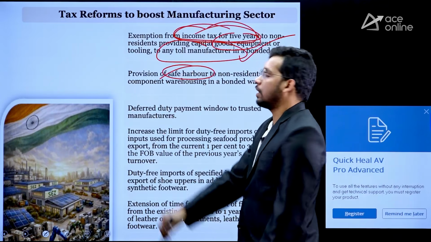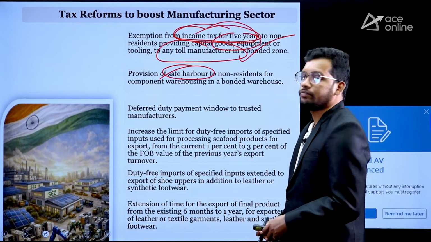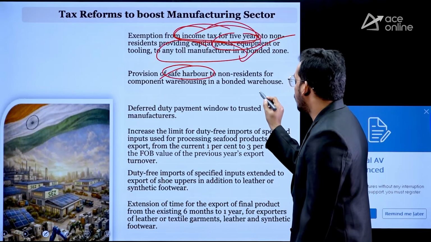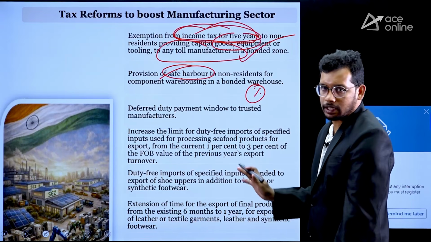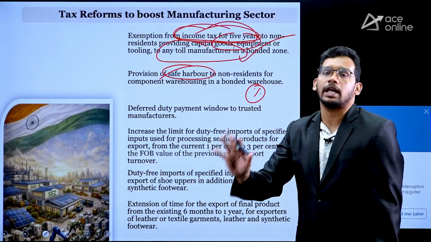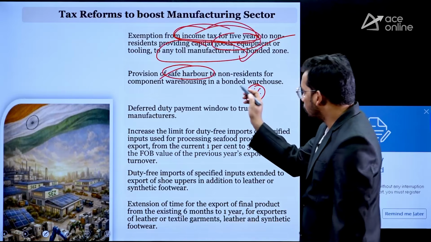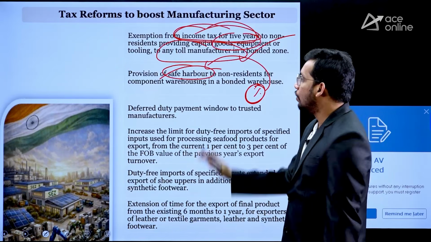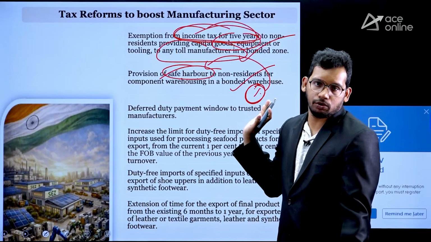Also, safe harbor. Safe harbor means those companies which are coming from another country and doing business in India, if they pay a certain minimum amount of tax, a certain percentage of tax, they will not be harassed with all the legal elements and rules, regulations. So the minimum amount of tax that non-residents pay to the government of India will not be penalized. So they will be allowed to do business as usual, right?